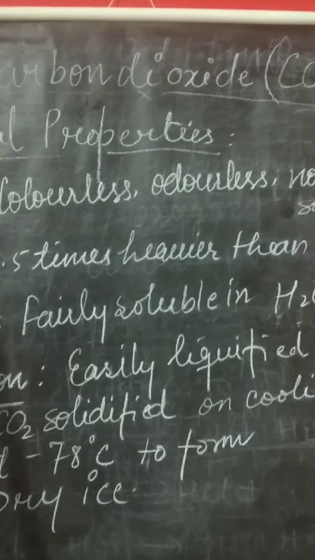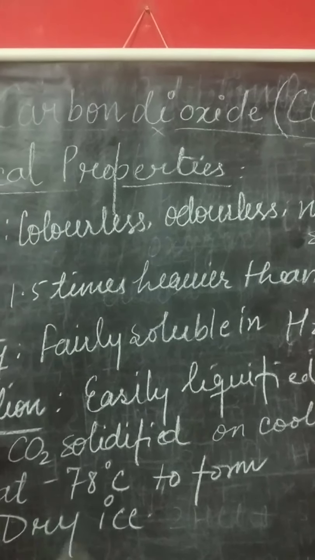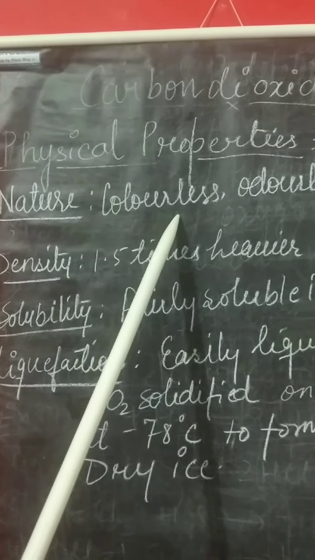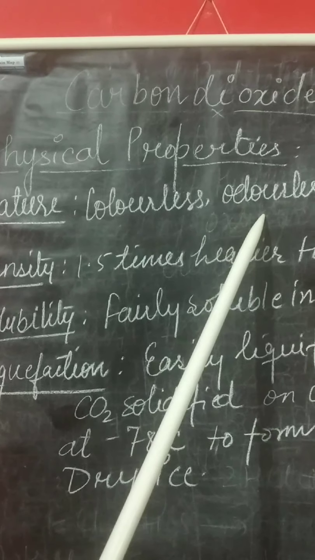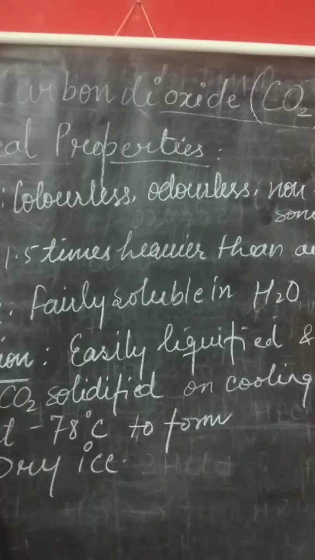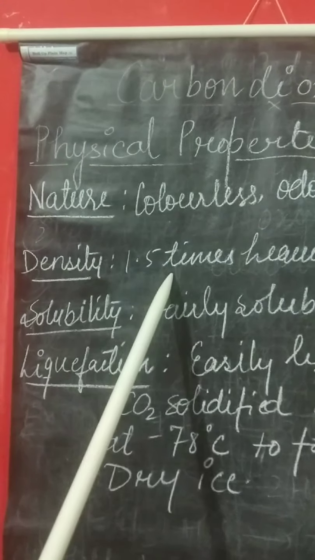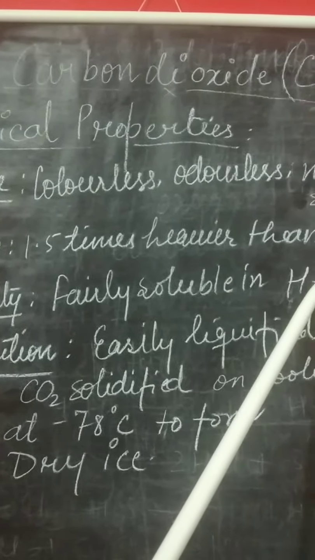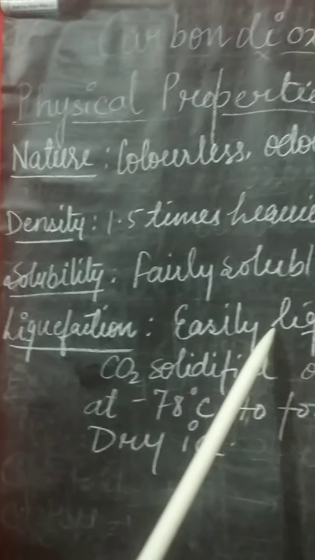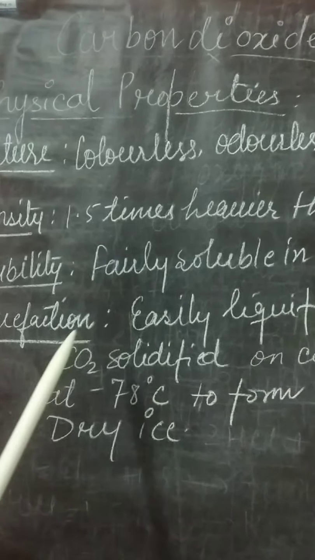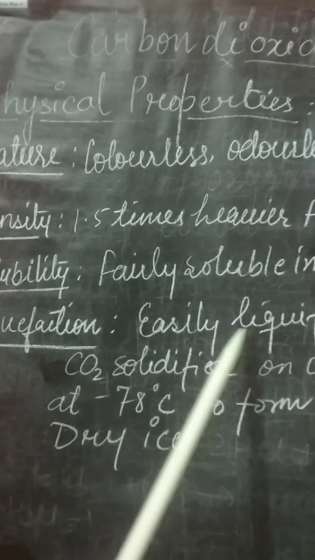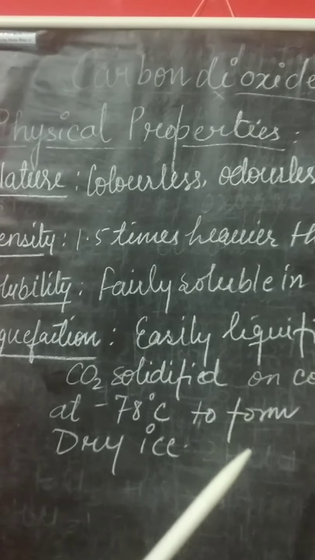Now let us go through the physical properties. First, we have to go through its nature. Carbon dioxide is a colorless gas. It is an odorless gas and it is a non-poisonous gas. Second is its density. Its density is 1.5 times heavier than that of air. Third is solubility. It is fairly soluble in water at ordinary pressure. Next is liquefaction. Liquefaction means just to change into liquid. So it can be easily liquefied under pressure.